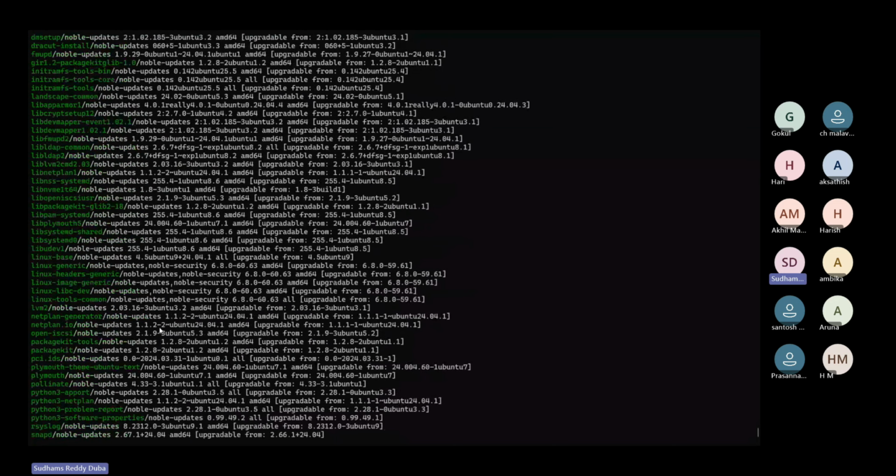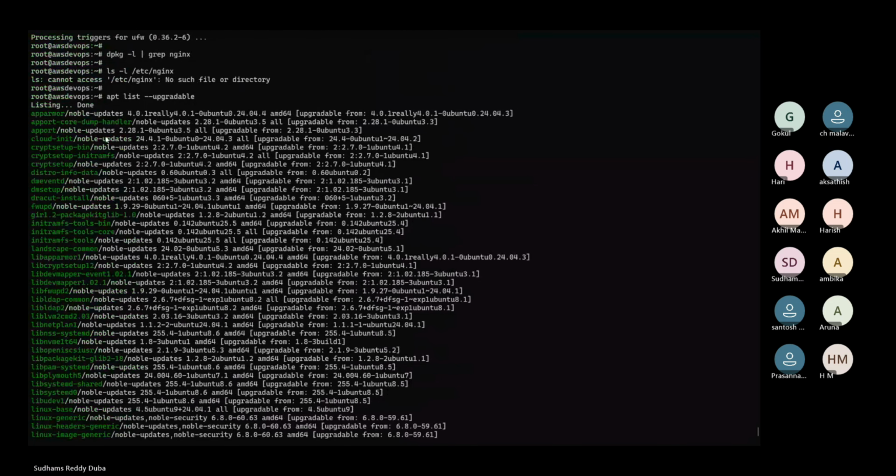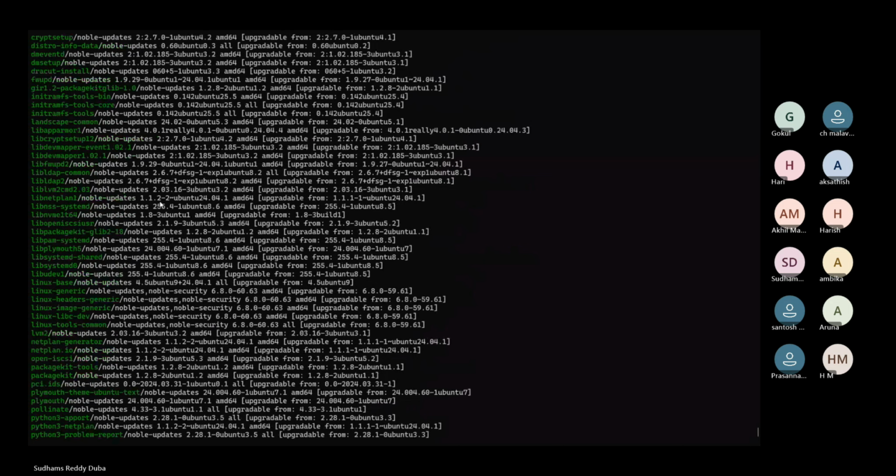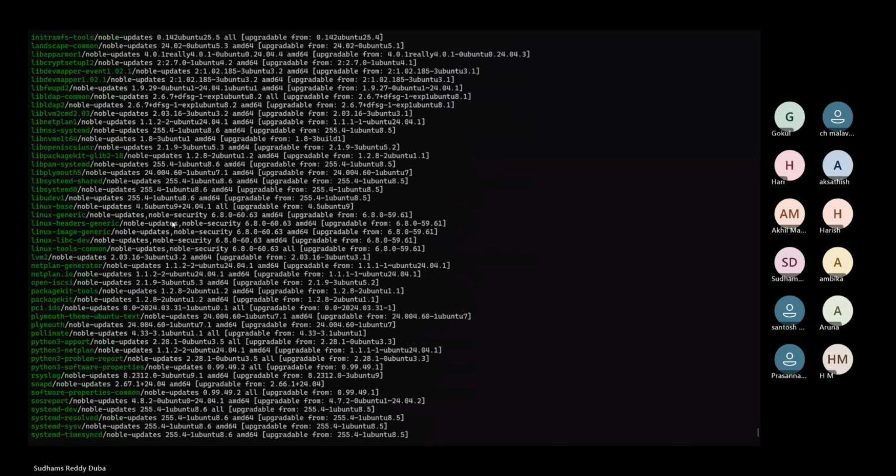For example, do you see anything else? All are from Noble-updates. Do you see anything else apart from that? You can see Noble-security. So this package is available in both repositories. It can pick any one of them, whichever is nearby. According to the geographical location, it will try to pick whichever repository is nearby. See, what is meant by a repository? It is nothing but a server.